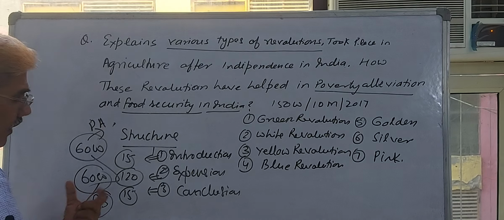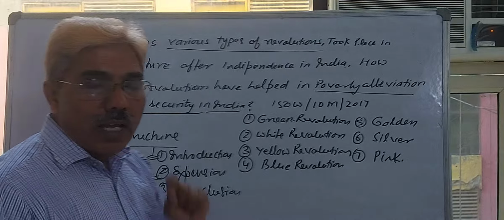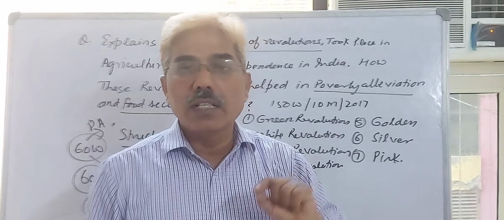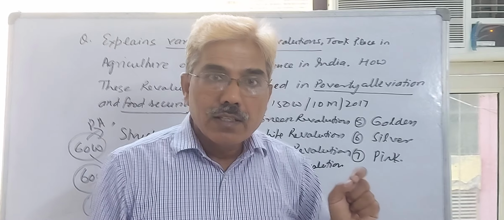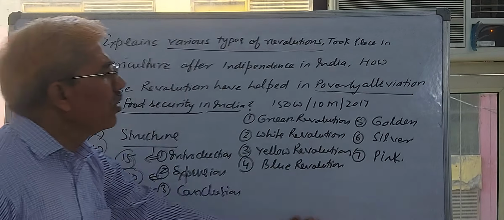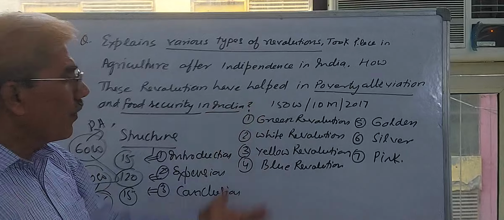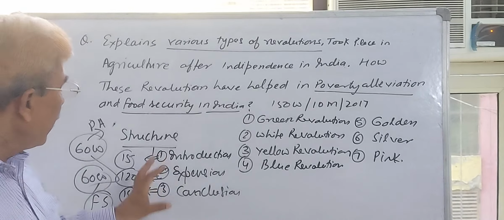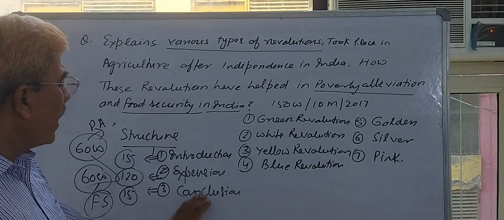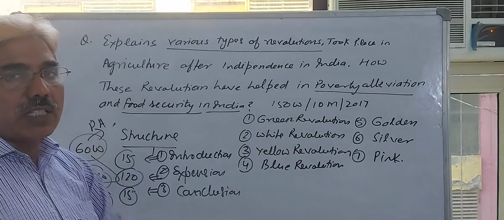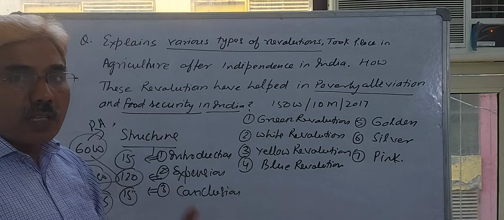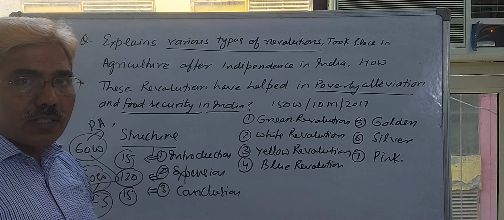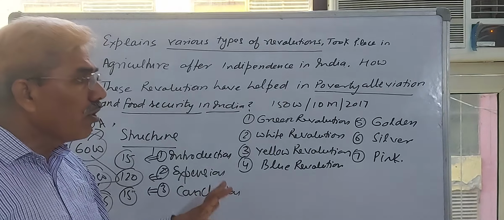Again, food security. Define food security: availability of food in quality and quantity at all times to every individual, every layer, and that can be achieved by the availability of the products produced by different revolutions in adequate quantity and quality. If we achieve that, definitely we will achieve food security in India, as we have achieved in food grain, to some extent in edible oils, coarse cereals, pulses, but not fully.